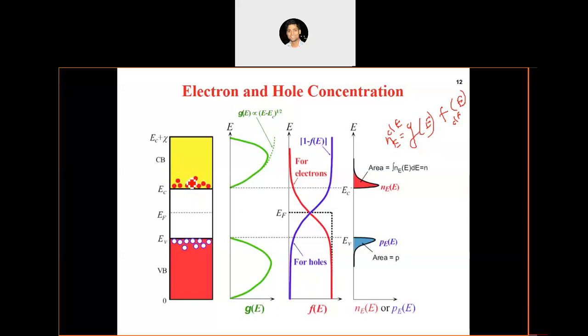If the number of electrons is very small, the probability of finding two electrons in the same electronic state is very, very low.